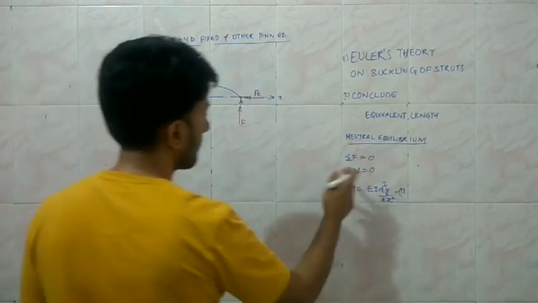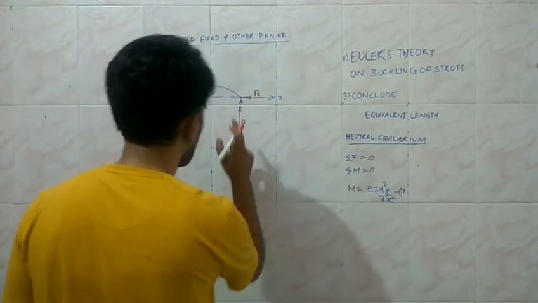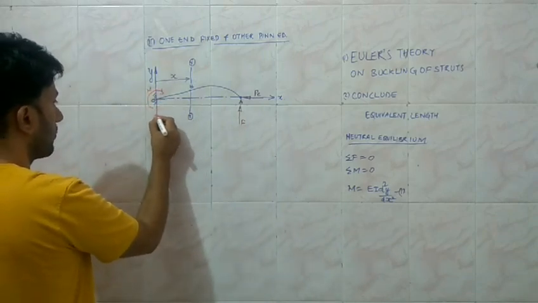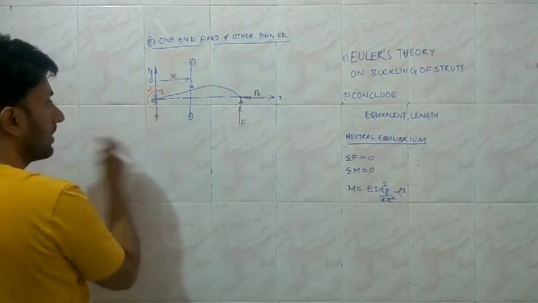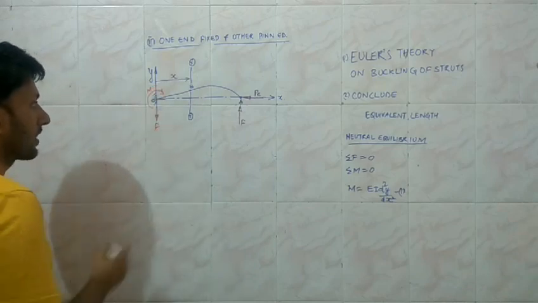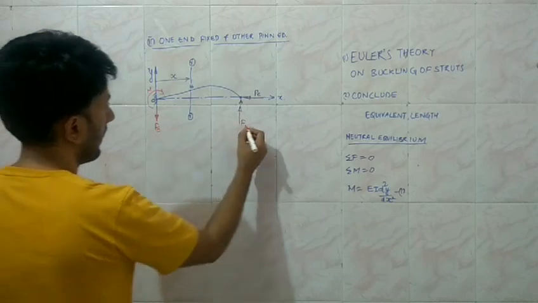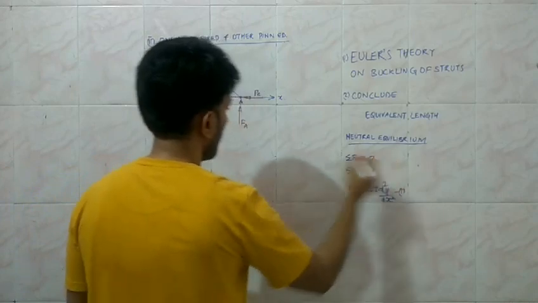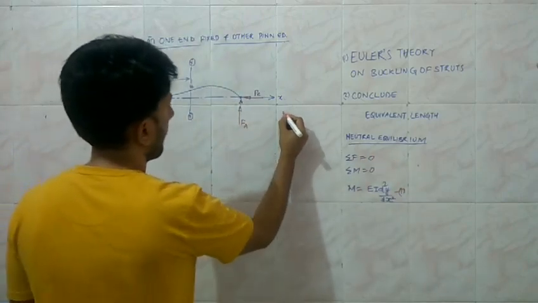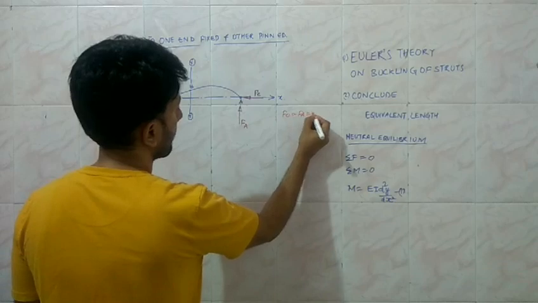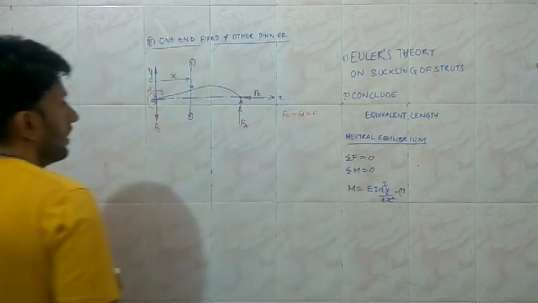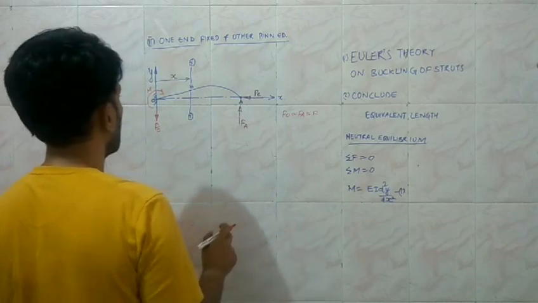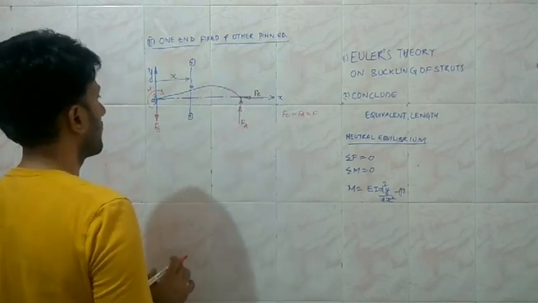Again, for equilibrium, the algebraic sum of the forces must be equal to 0. If the upward force acts over here, then there should be a downward force over here. So a downward force is induced at this end, of the same magnitude. Say this is FO, and this is FA. Then from this equation, we have FO equal to FA equal to F. And from the second condition of equilibrium, the algebraic sum of the moments must be equal to 0 for the entire beam we are talking about.